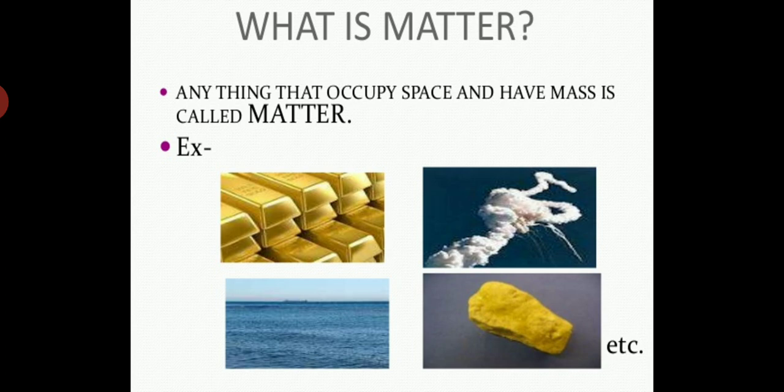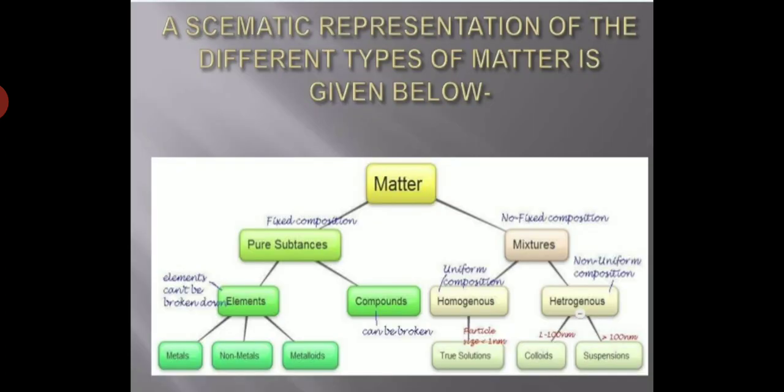So students, in this chapter, we shall confine our study to classification of matter on the basis of their chemical composition. How matter is classified according to chemical composition may be understood from the following flow diagram. You can see now. Now focus. Matter is divided into two parts: pure substances and mixture.